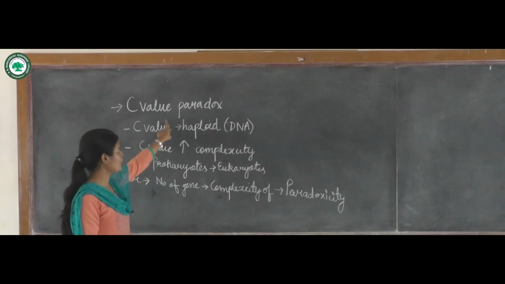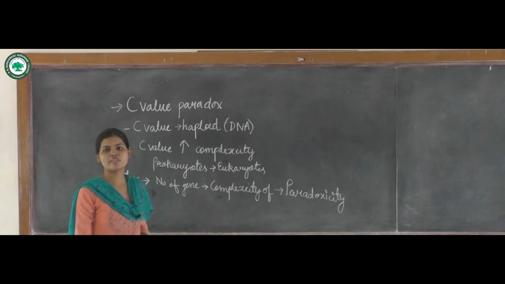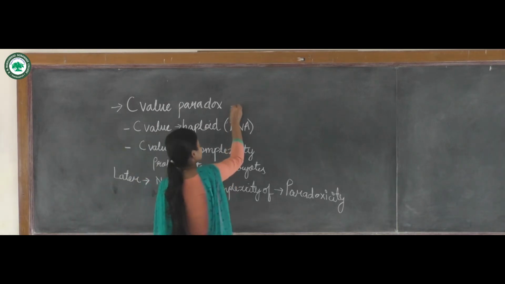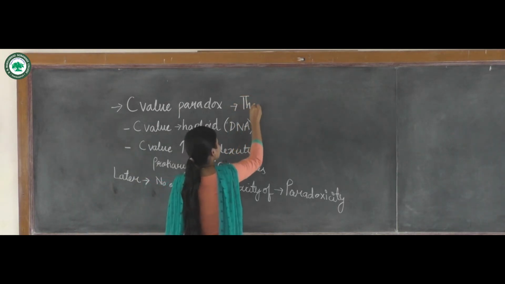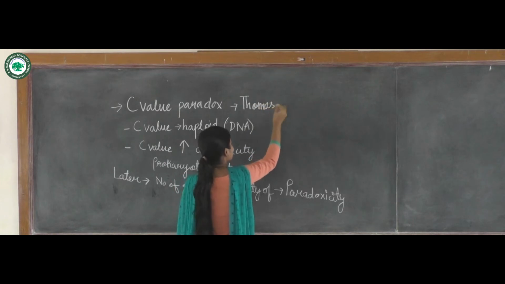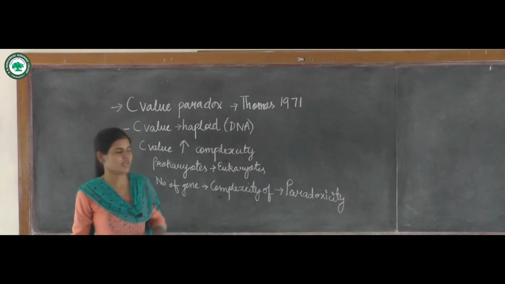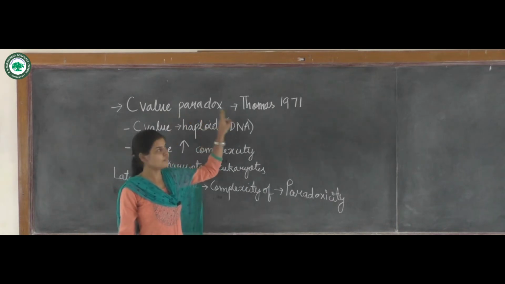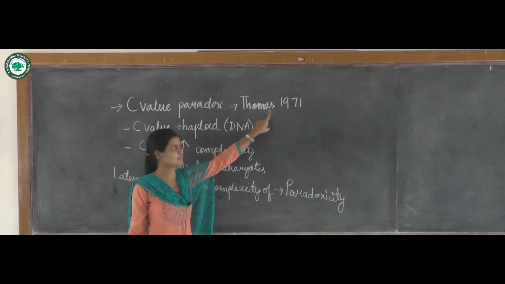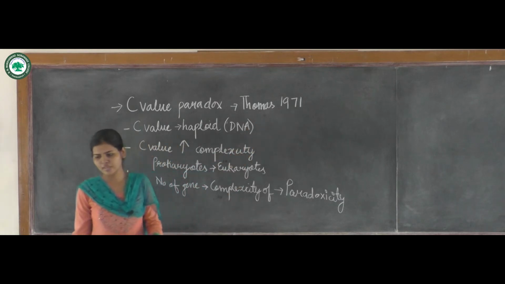The C-value paradox term was given by a scientist named Thomas in 1971.